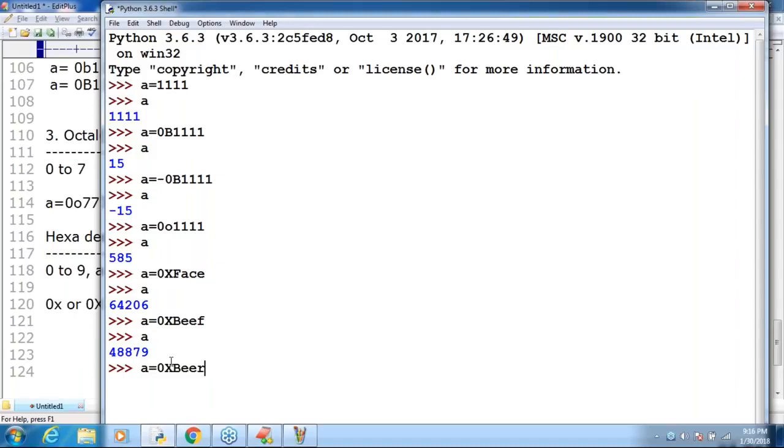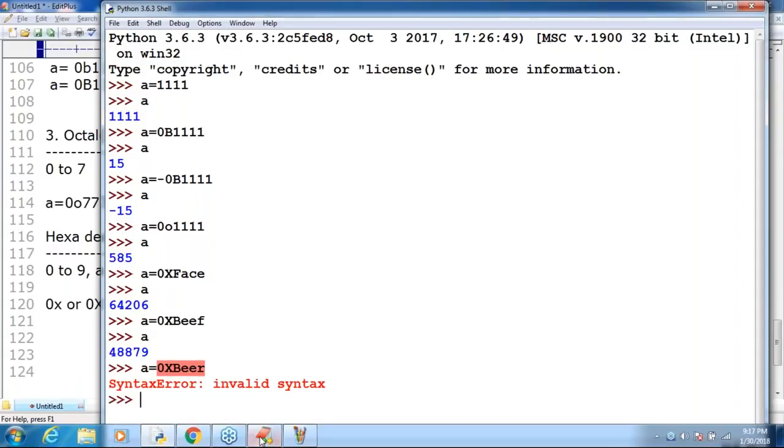Sir, even though it is our favorite, the Python interpreter will give an error. What is the reason for that? Because 0x means hexadecimal, and in hexadecimal, R is not allowed. Syntax error, invalid syntax. Clear, right? Okay, that's all. So make sure these are the ways to represent int value.